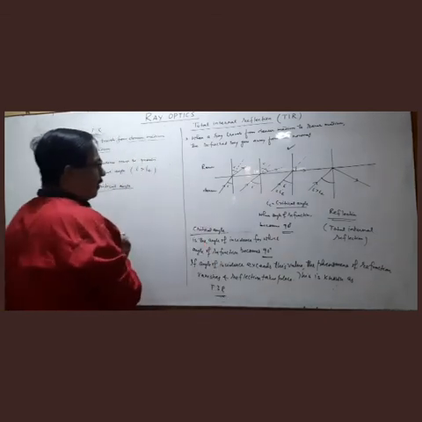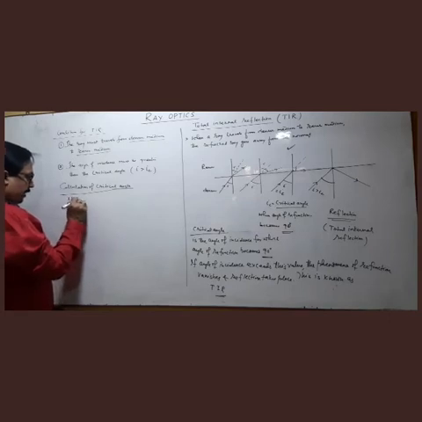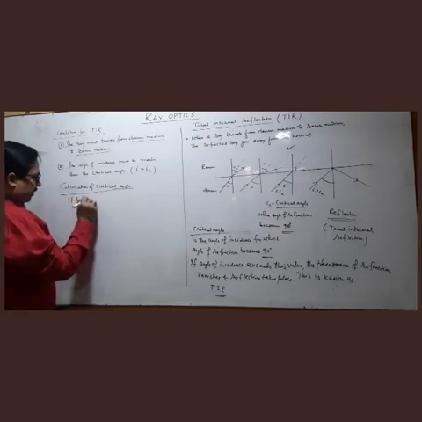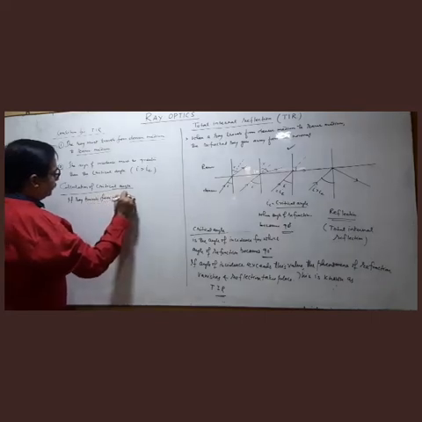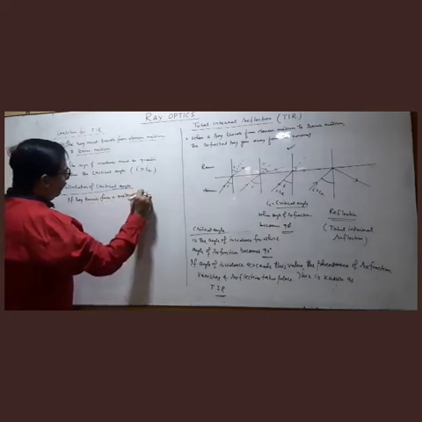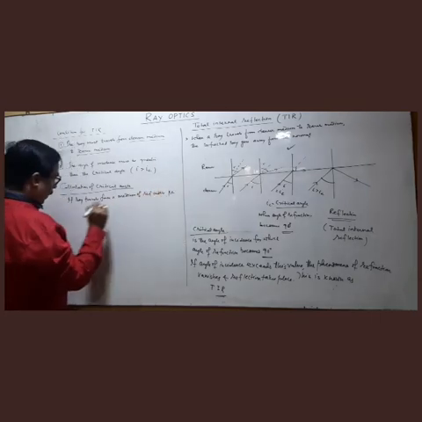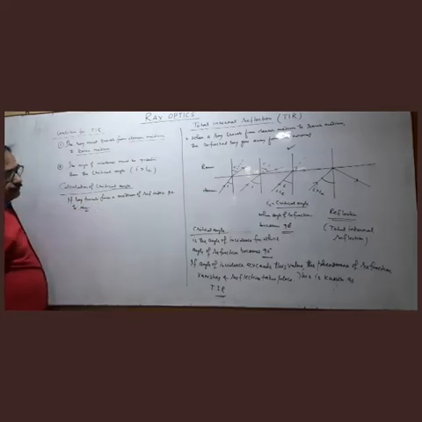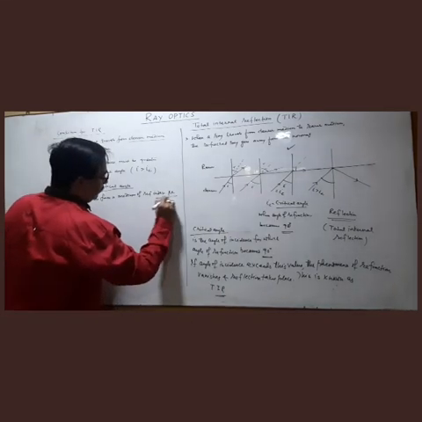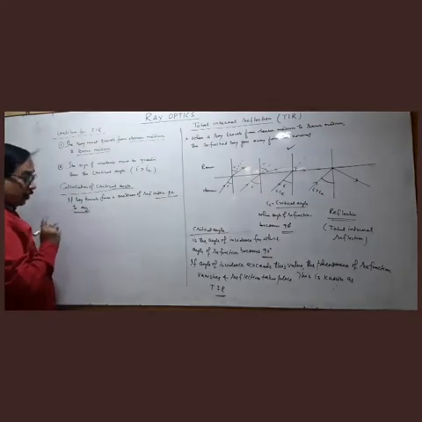So if ray travels from a medium of refractive index mu to air, so the first medium is having refractive index mu, second medium is having refractive index 1.